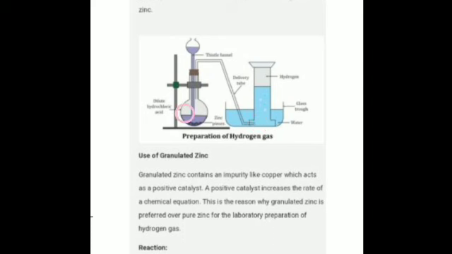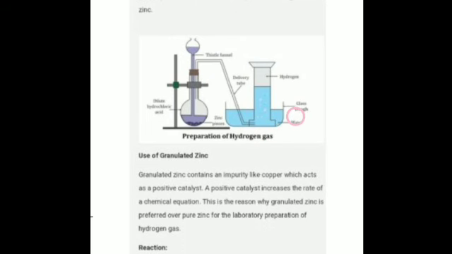We take a few zinc granules in a clean flat bottom flask, fix a rubber stopper on the mouth of the flask, and then place a thistle funnel through one hole and the delivery tube through the other. You can see in this figure. Is that clear? Then fix the other end of the delivery tube to the beehive shelf. You can see this is the beehive shelf, and the other end of the delivery tube is fixed over here to this shelf, and this is placed under water which is taken in a trough.